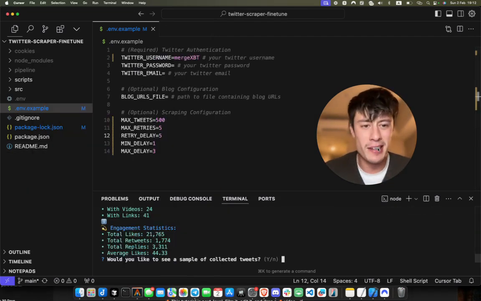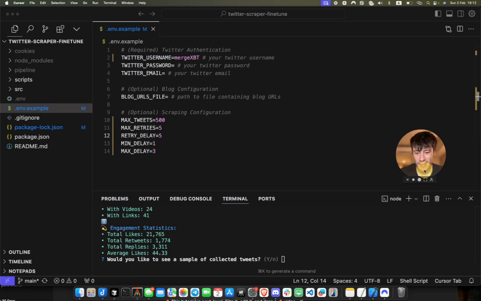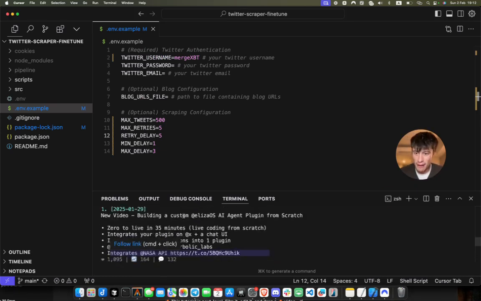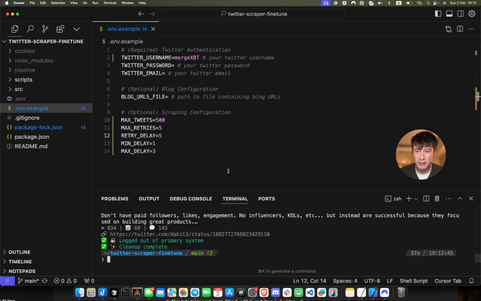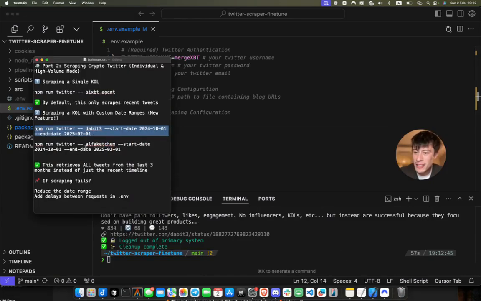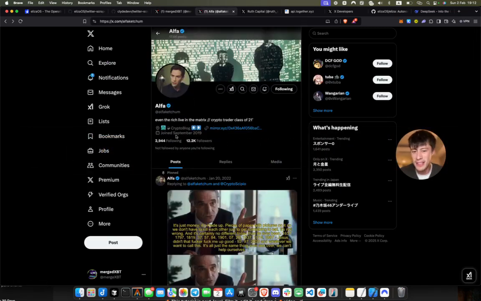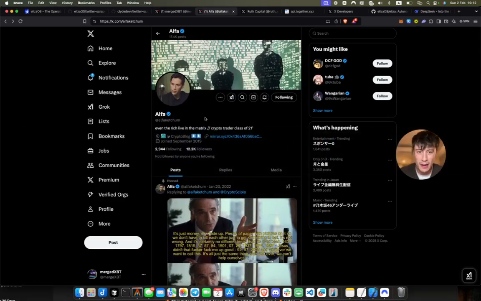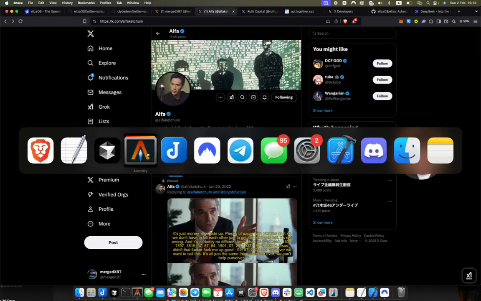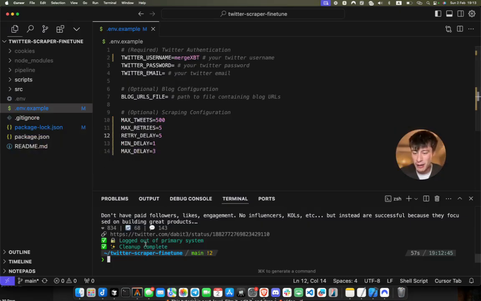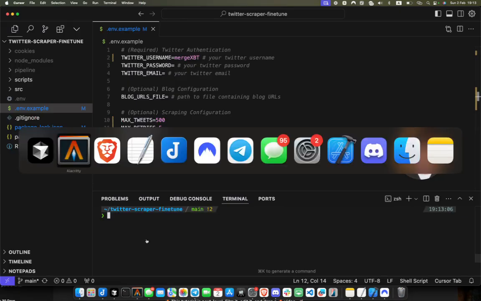All right, scraping's done. We can take a quick look at the sample collected tweets, and it'll show us his 5 highest engagement tweets of the last 3 months. And now I want to merge him with a good friend of mine, Alpha Ketchum. This guy's got nothing but good alpha. Give him a follow. So we're going to make a DevRel slash alpha crypto Twitter blended agent here.